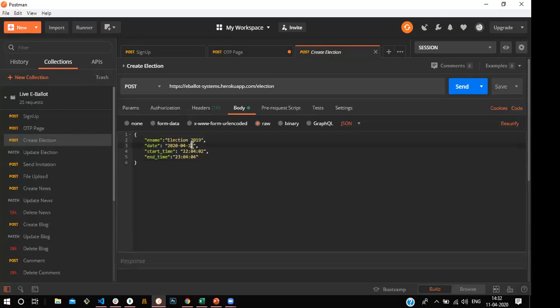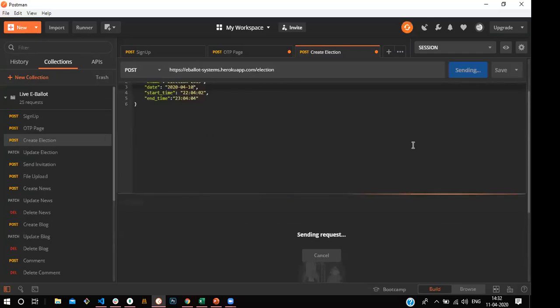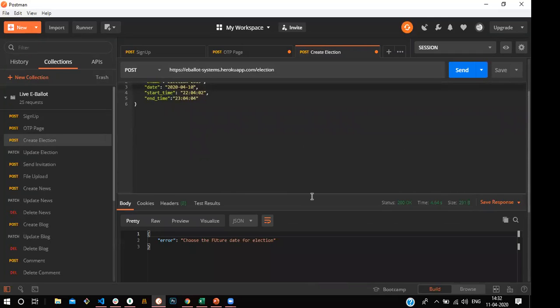The election date must be a future date. For example, if I take the election date as the 10th, which was yesterday, and click send, it will throw a message like "Choose the future date." You can see here, "Choose the future date for election." The election date should only be in the future. So I make the date the 12th, and I make the timing in railway format, I mean 24-hour format, not the 12-hour format.